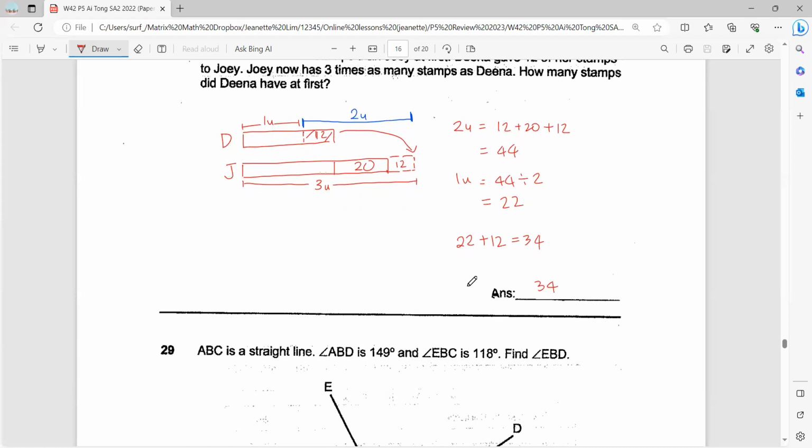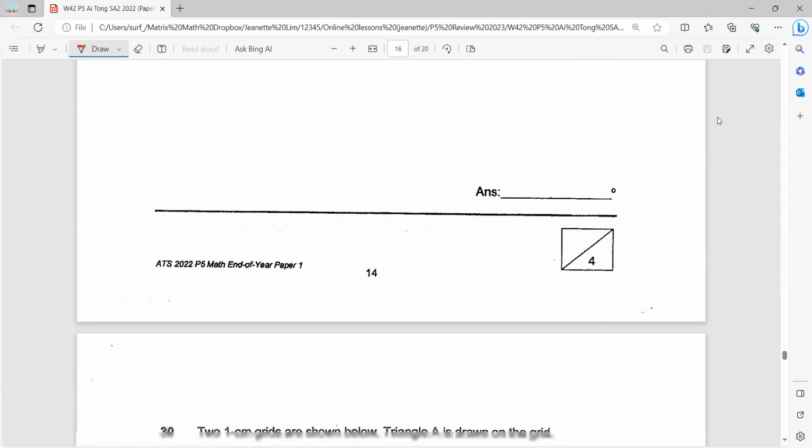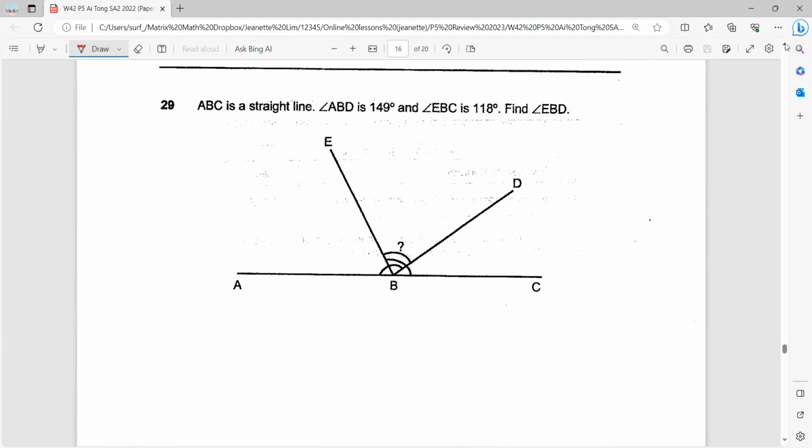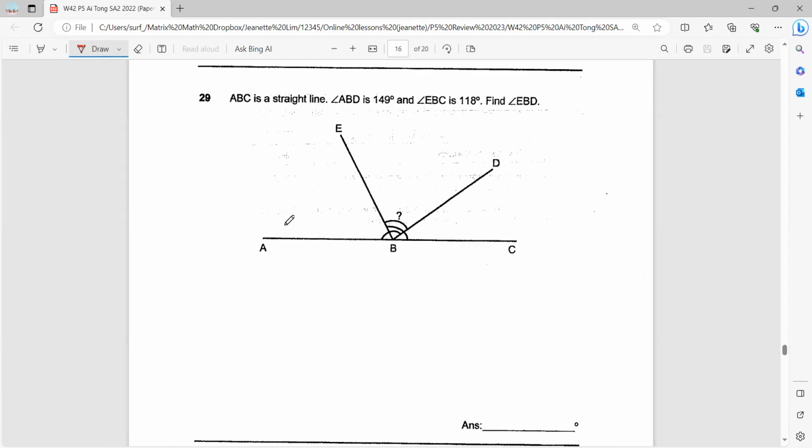Question 29. So we have angles here. ABC is a straight line. ABD is 149. EBC is 118. Find angle EBD.